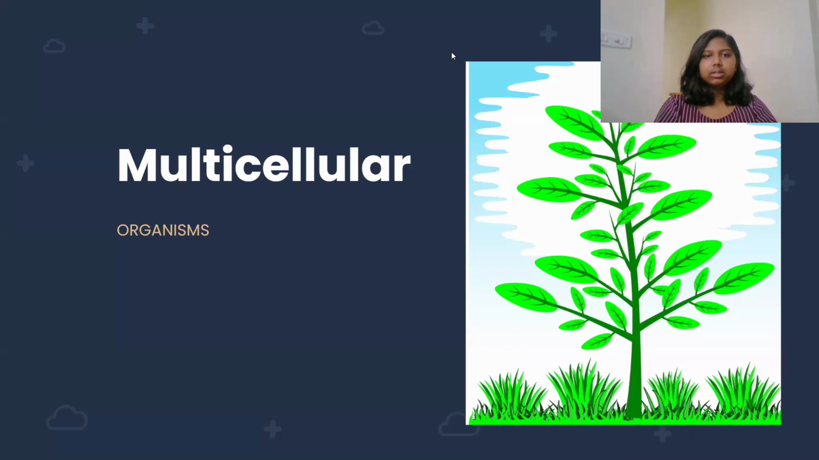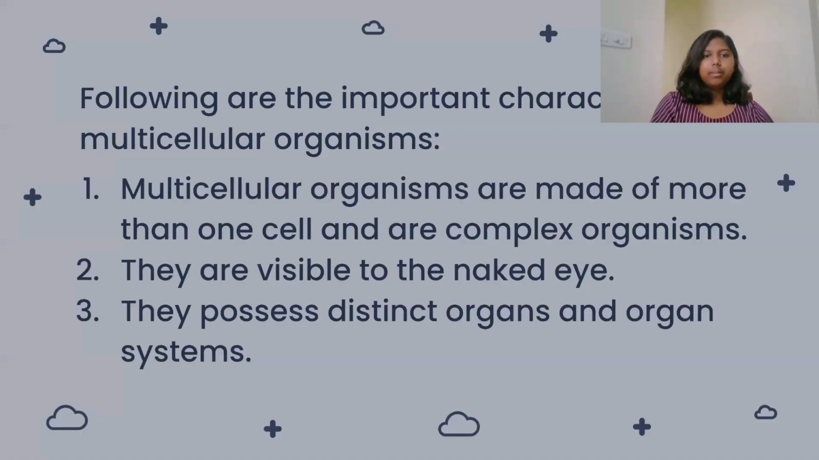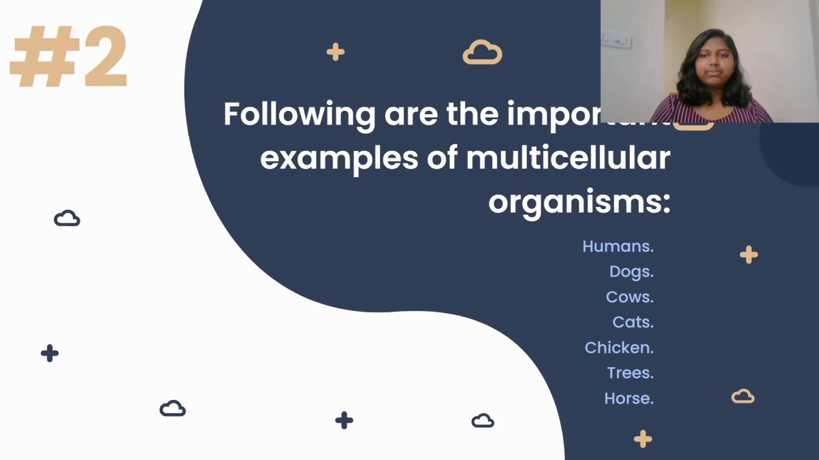Multicellular organisms. The characteristics of multicellular organisms. Multicellular organisms are made of more than one cell and are complex organisms. They are visible to the naked eye. They possess distinct organs and organ systems. They are eukaryotes, that is, they contain membrane-bound structures. Their cells exhibit division of labor. Their size increases with the number of cells in an organism. Following are the important examples of multicellular organisms: humans, dogs, cows, cats, chicken, trees, horse.